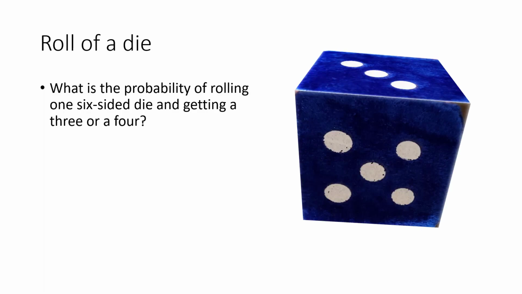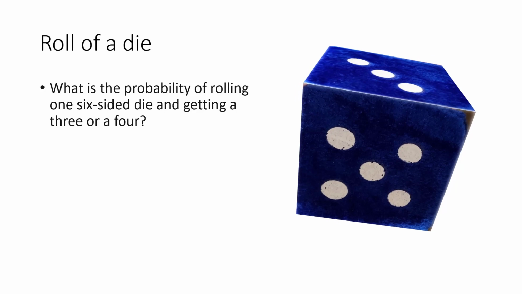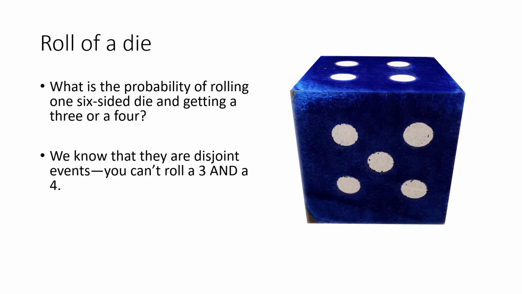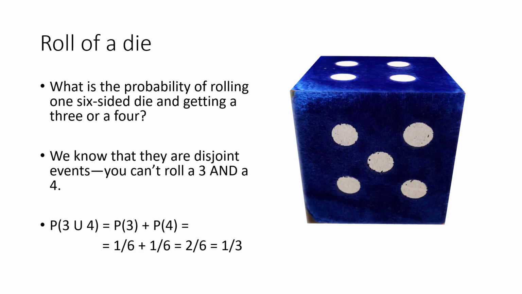So as an example, what is the probability of rolling one 6-sided die and getting a 3 or a 4? We know that they are disjoint events. You can't roll a 3 and a 4. So probability of 3 or 4 equals the probability of 3 plus the probability of 4. And this equals 1/6 plus 1/6, which equals 2/6, which equals a third.